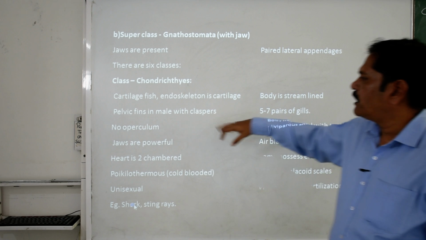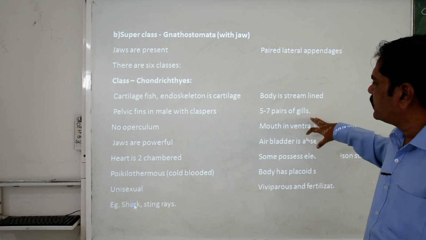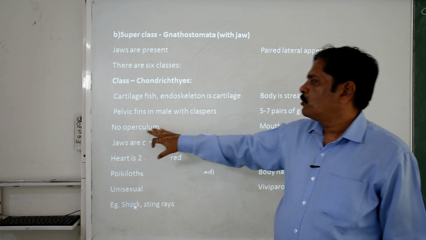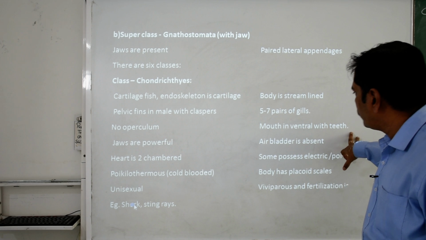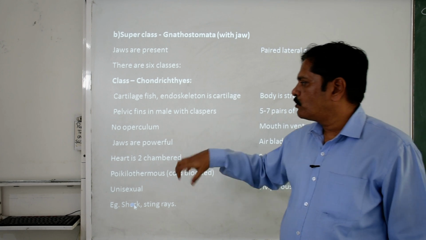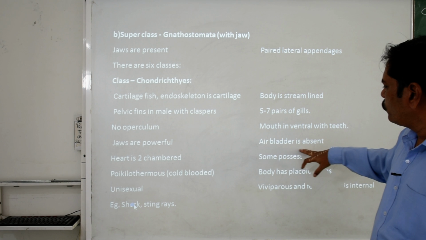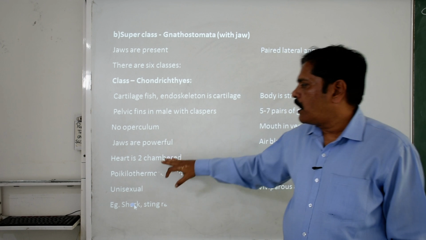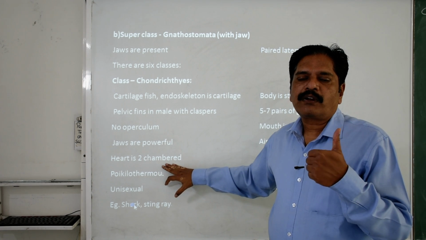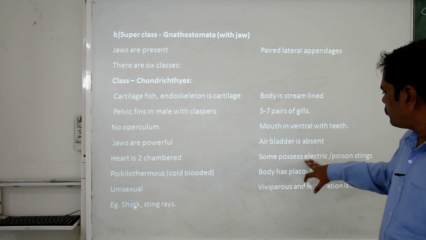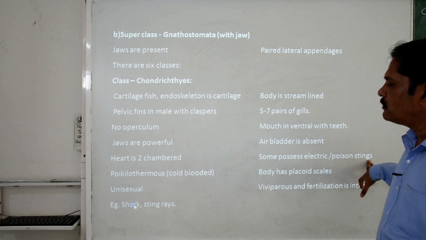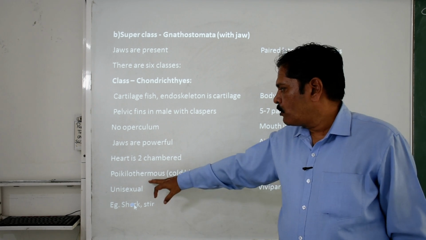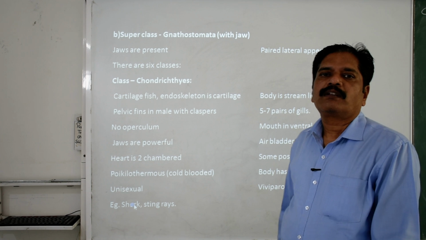Pelvic fins in males have claspers, which help in copulation. 5 to 7 pairs of gills are there. No operculum is present. The mouth is ventral with teeth which help them to hold. Jaws are powerful. Air bladder is absent, that means they are totally gill respiring. Heart is 2-chambered, with only one auricle and one ventricle. Some have an electric or poisonous sting which helps them to protect themselves as well as to catch prey. Poikilothermic in nature, or we can call them cold-blooded.